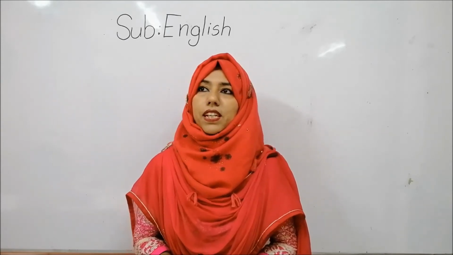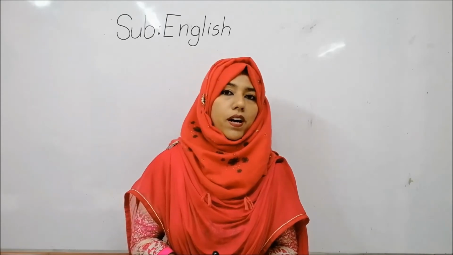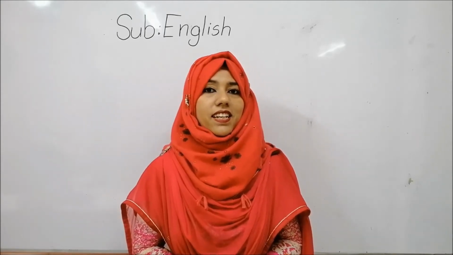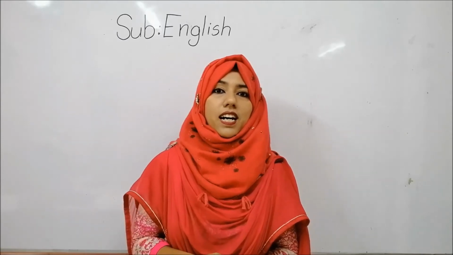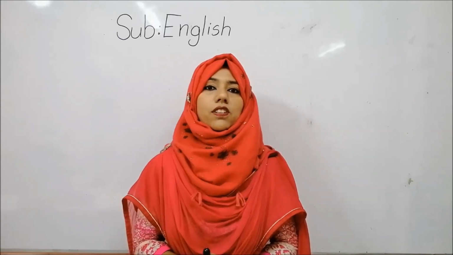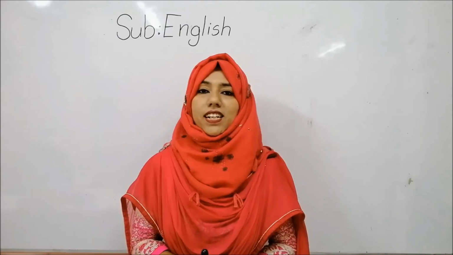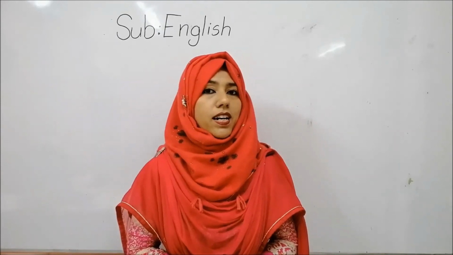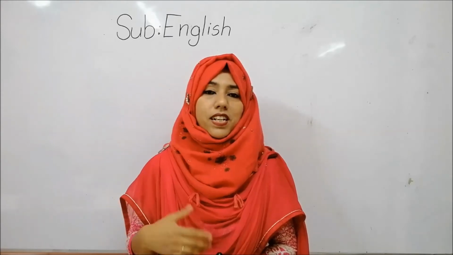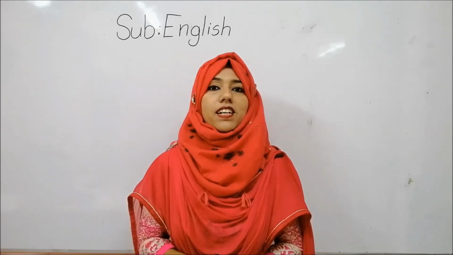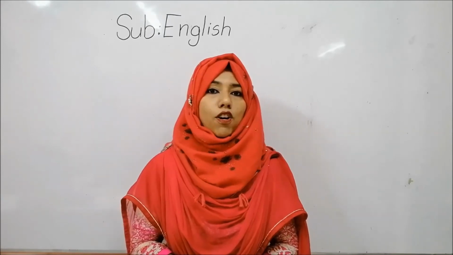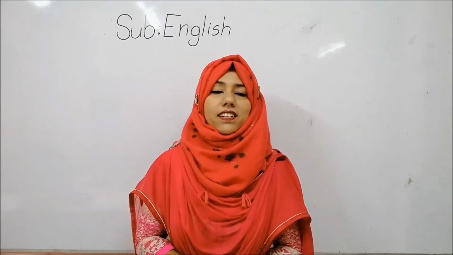Okay, then tell me G for what? Say grapes, gun, goat, girl, right? Then tell me N for what? Try to say N for lion, lamp, then log, lake, right?